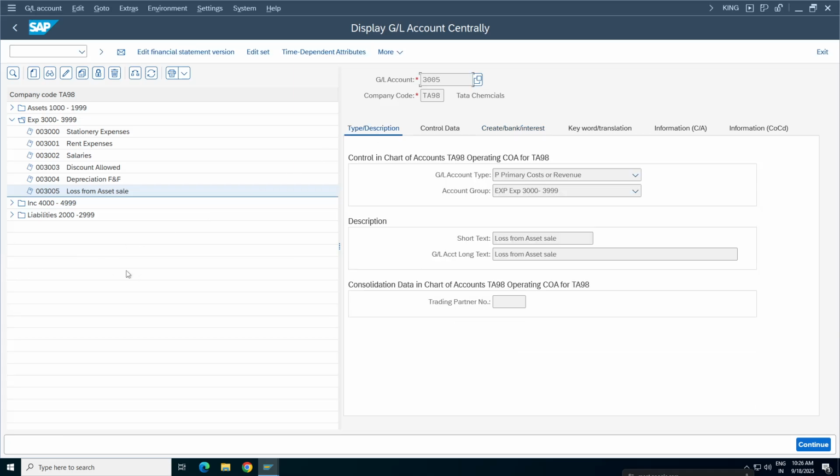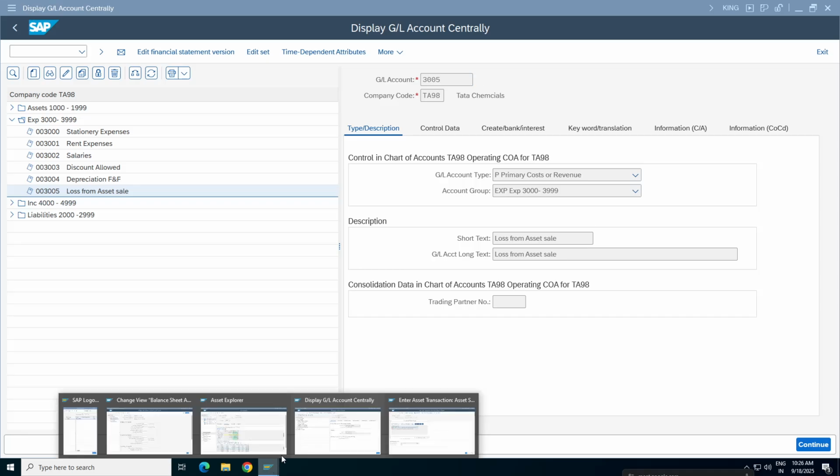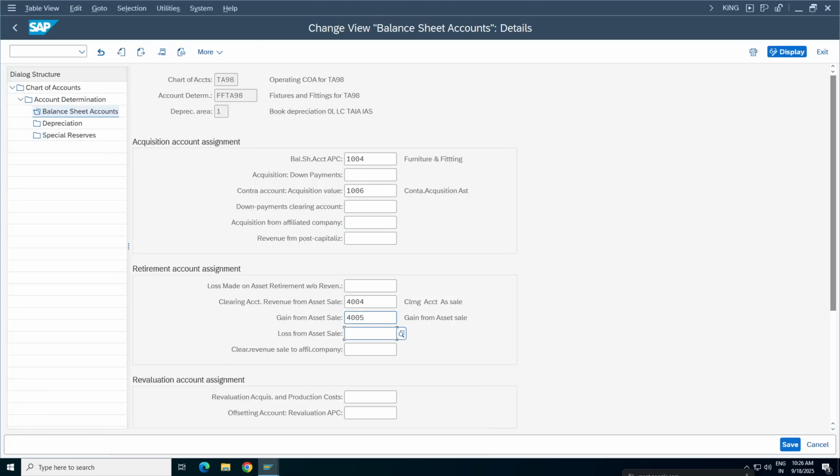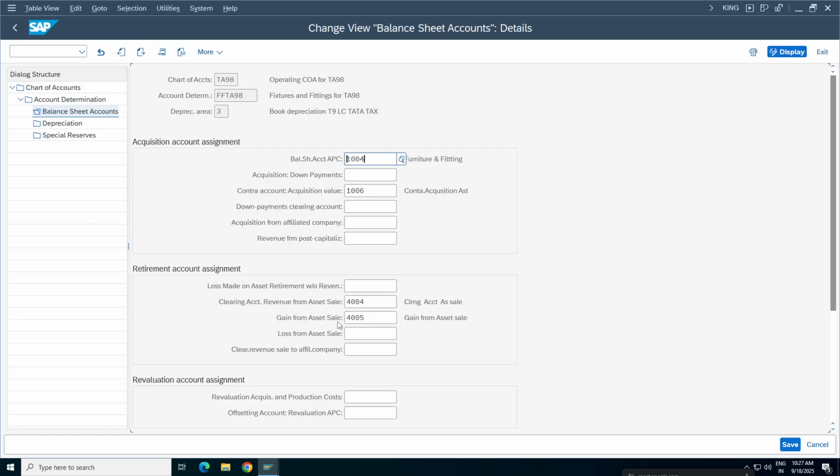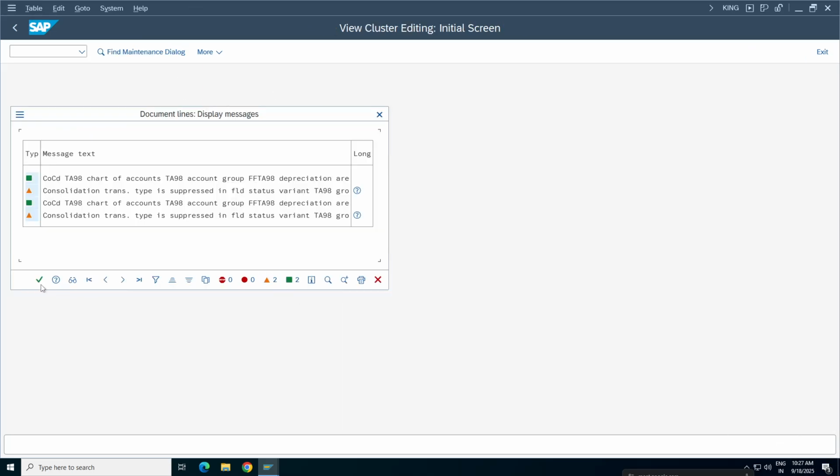Type description and go back to the 3005 account here, and next one. Okay, come back, remove this, select this one, double click here, 3005, save it, continue.